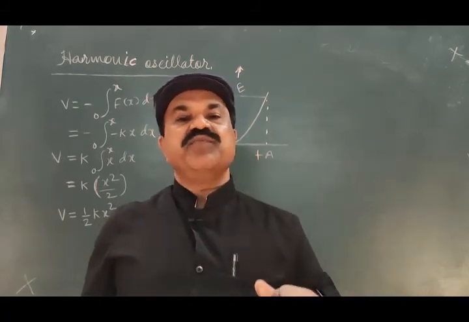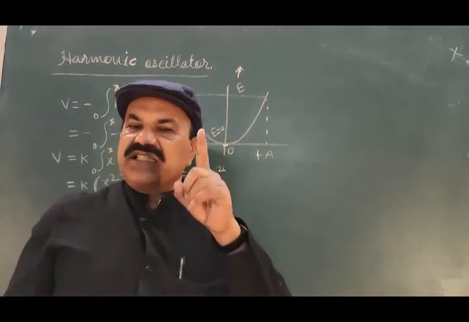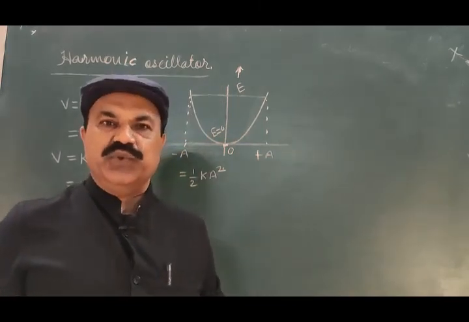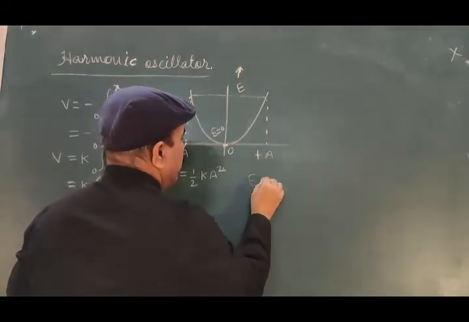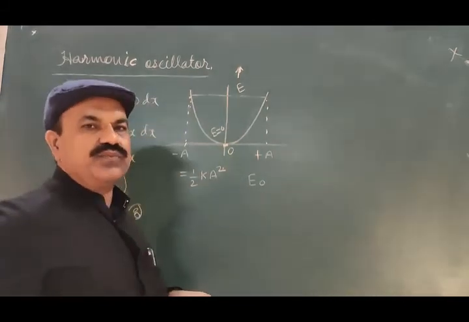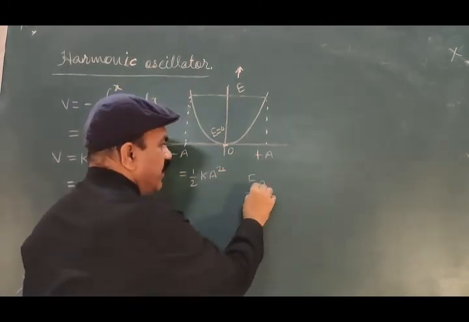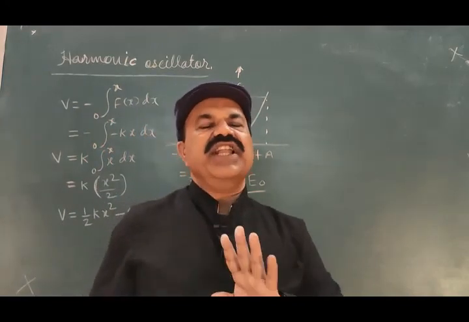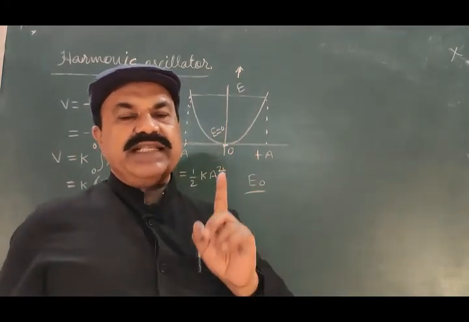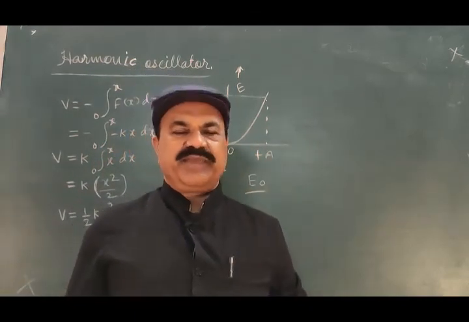It may be very small, however small it may be, but it has a certain definite value, and that value may be E0, which is not 0. This is the second modification anticipated by quantum mechanics.